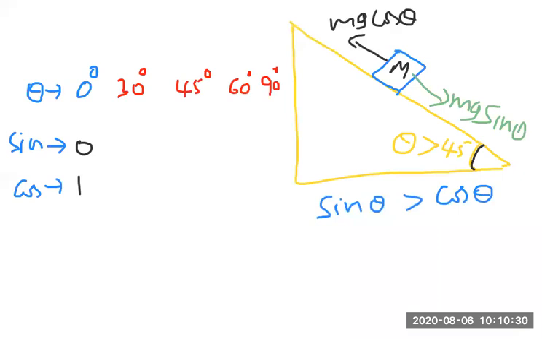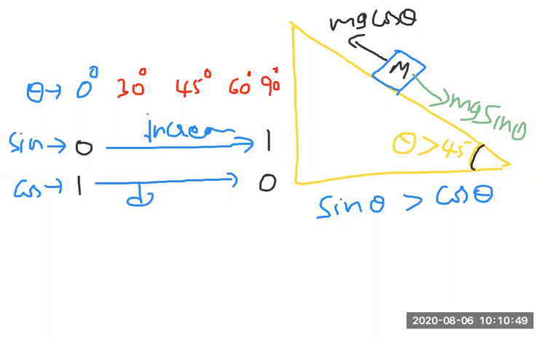Sine 90 is 1, and cos 90 is 0. So the sine value is increasing from 0 to 1, and the cos value is decreasing. Sine is an increasing function; cos is a decreasing function.